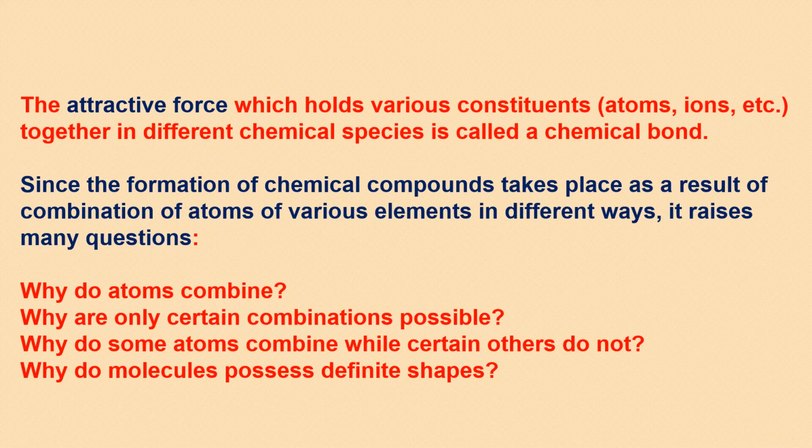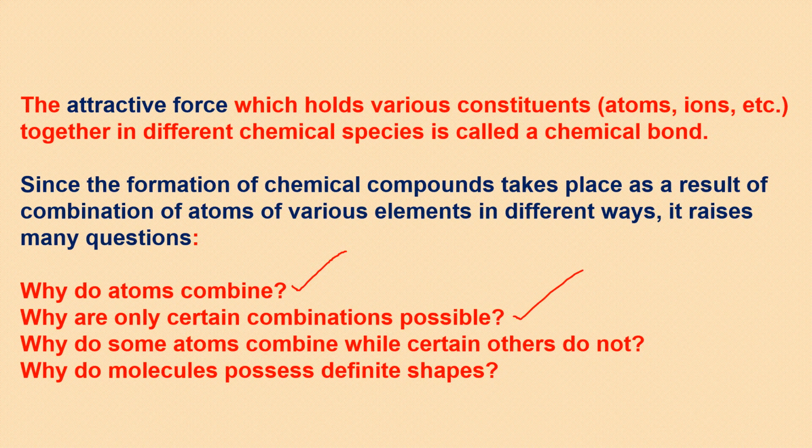Now, there are a few questions to start with that should come to our mind whenever we discuss or think about these compounds, the chemicals which we see in everyday life. Why do atoms combine, first of all, to give rise to these chemicals, and why are only certain combinations possible?